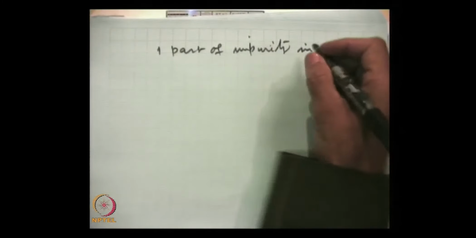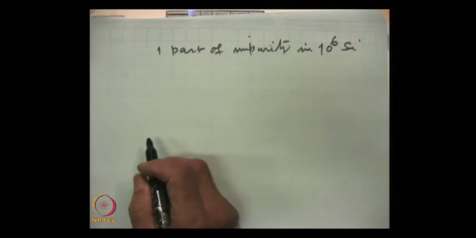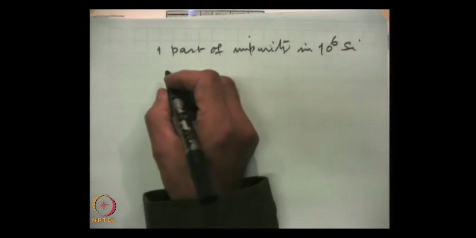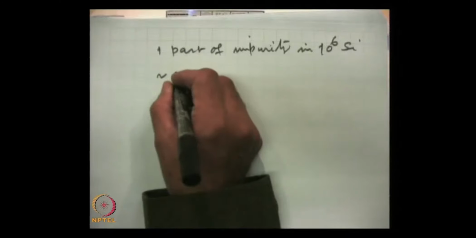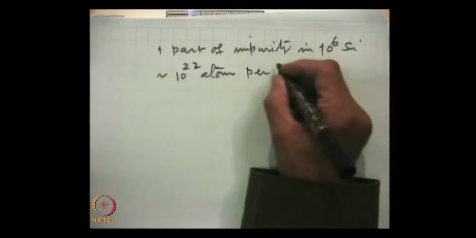If we mix an impurity of the order of 1 part of impurity in 1,000,000 host atoms, that means 10 to the power 6 silicon atoms for example, then from Avogadro's number there are roughly 10 to the power 22 atoms per cubic centimeter.